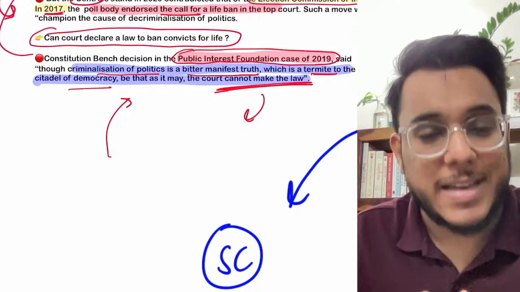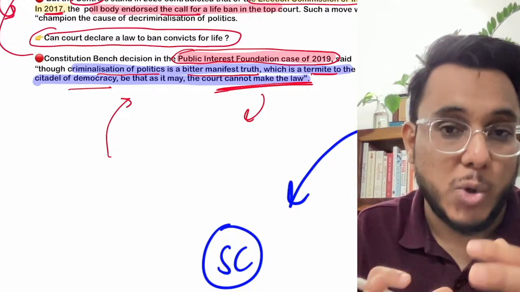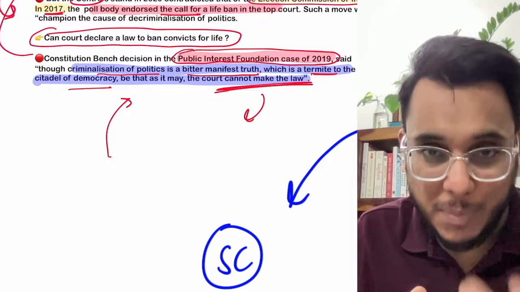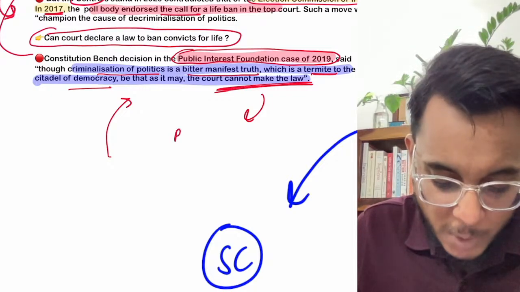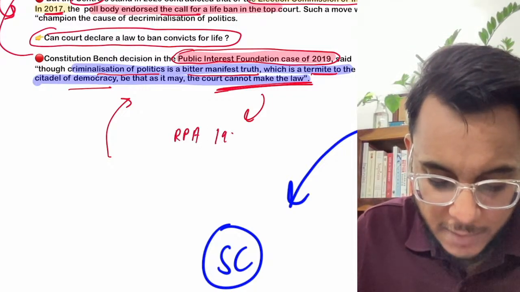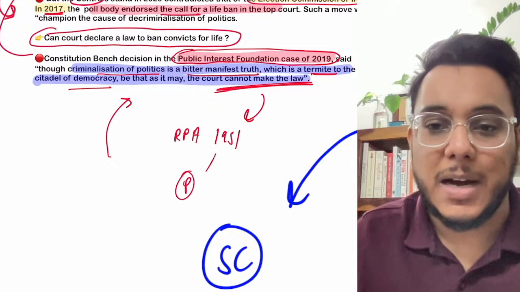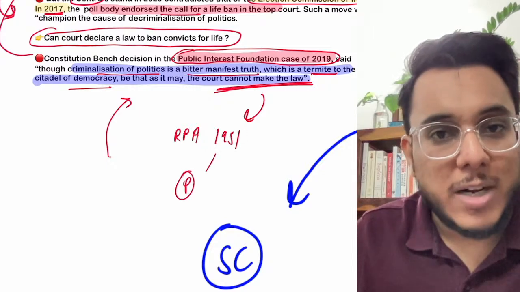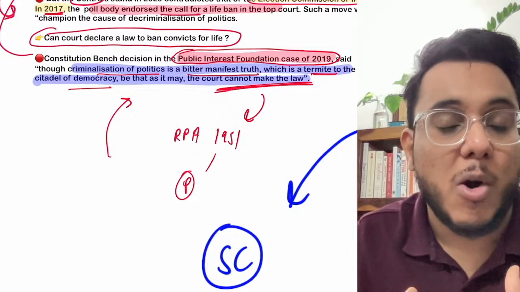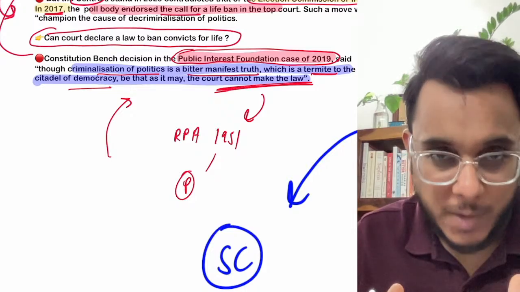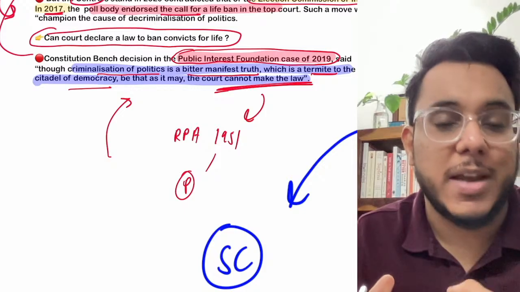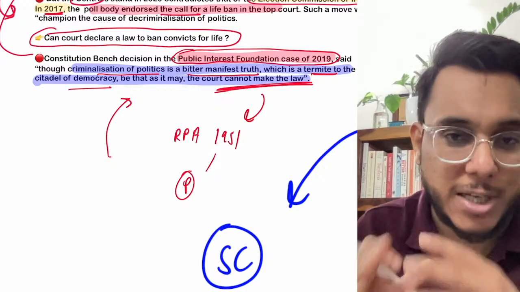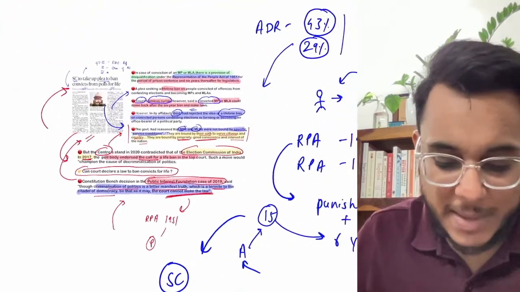So guys, if actually the criminalization of politics is to be completely punished, if the life ban is to be brought, that can be brought only by amending the RPA 1951, and the power to amend that is only with the parliament. Guys, if the court will do that particular thing, such kind of a thing will be called a judicial overreach, where the judiciary goes beyond the scope in which they should stay. So this is something that has happened in this particular thing.